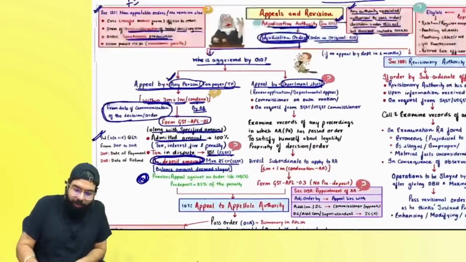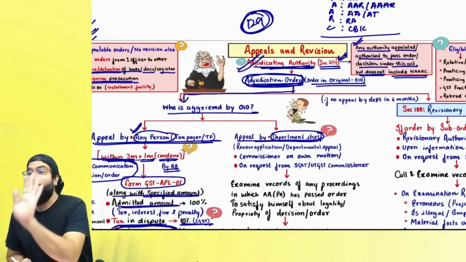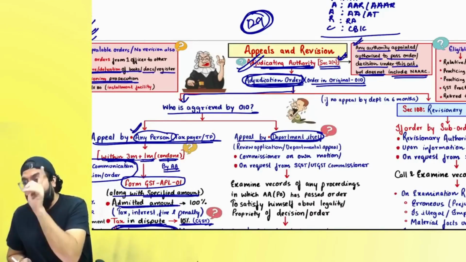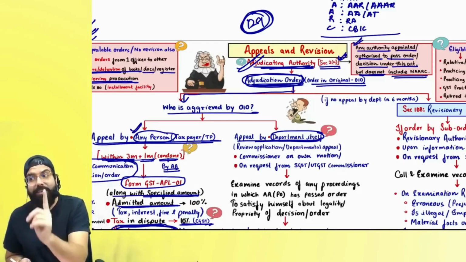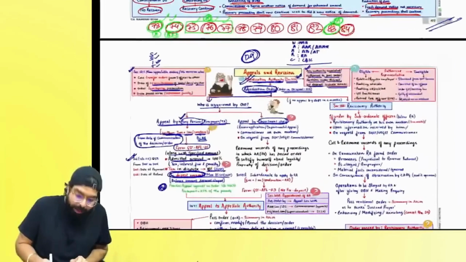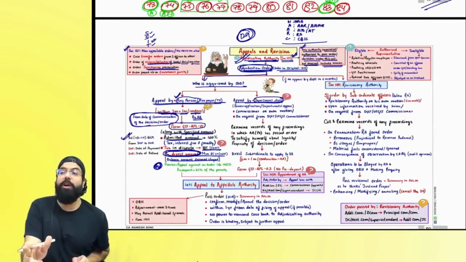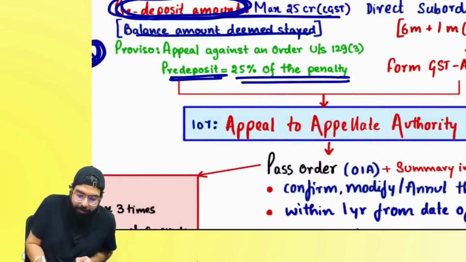Now supposing an adjudicating authority passed an order under section 129. Basically, when your goods or truck were being detained, at the time of detention and seizure they told you to pay a penalty, and for that penalty they gave you a penalty order. If you want to go for an appeal against that penalty order given under section 129 of the offences and penalties chapter, the minimum pre-deposit is 25% of the penalty. This is one amendment which has been done.